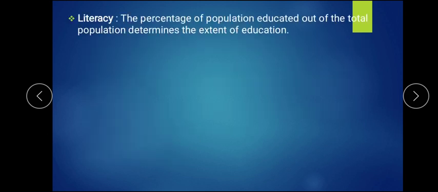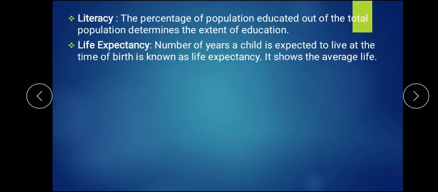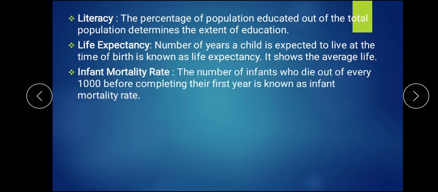Literacy is the percentage of population educated. How many percent of the total population is educated determines the education level of a country. Life expectancy is the total number of years a child lives from birth till death, called average life expectancy. Thirdly, per thousand babies, how many are dying before completing the first year, is the infant mortality rate. So these 3 factors are taken into consideration.